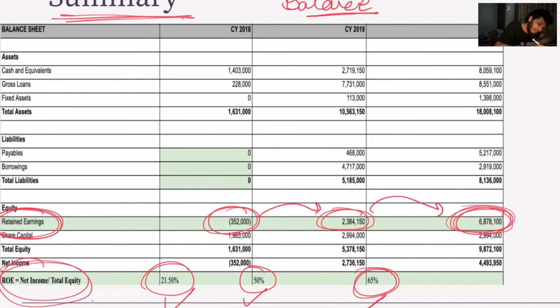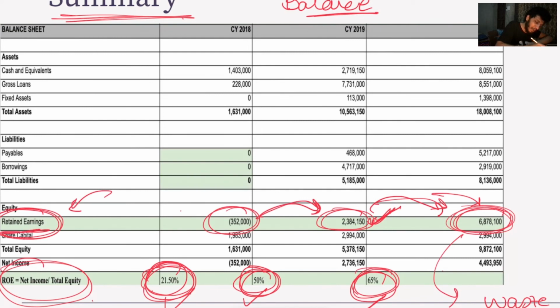Let's say you reinvested, but it didn't take off, right? If it didn't take off, this ROE percentage wouldn't be increased. So that reinvestment just went to waste. So we want to see whether the reinvestment was efficient or not. We look at retained earnings and check for reinvestment. If we found that reinvestment was done, then we check whether this reinvestment was efficient or not.